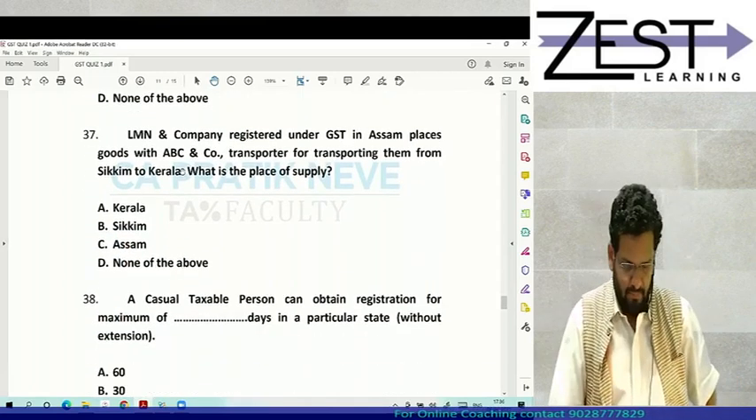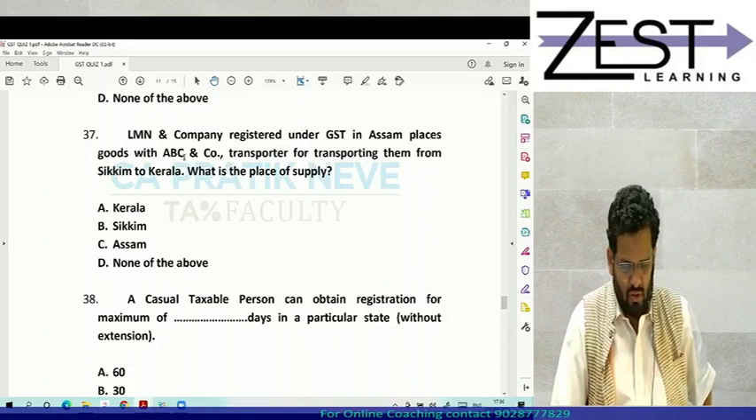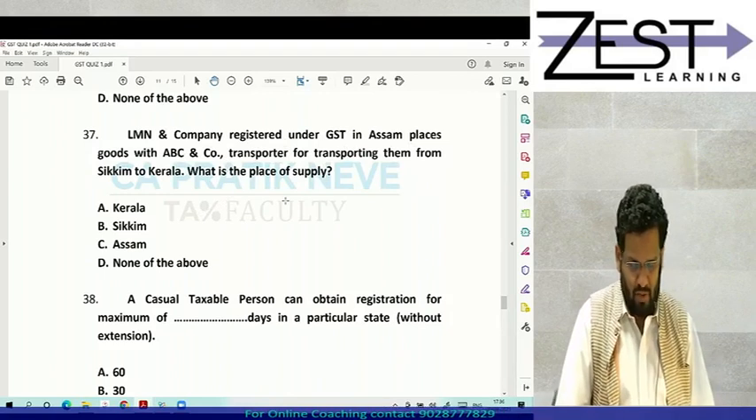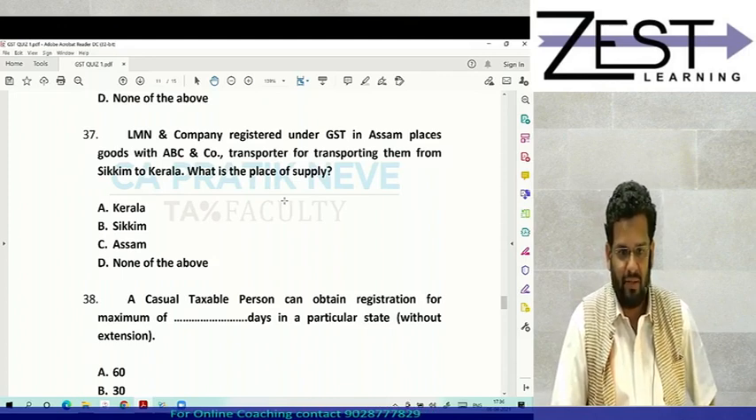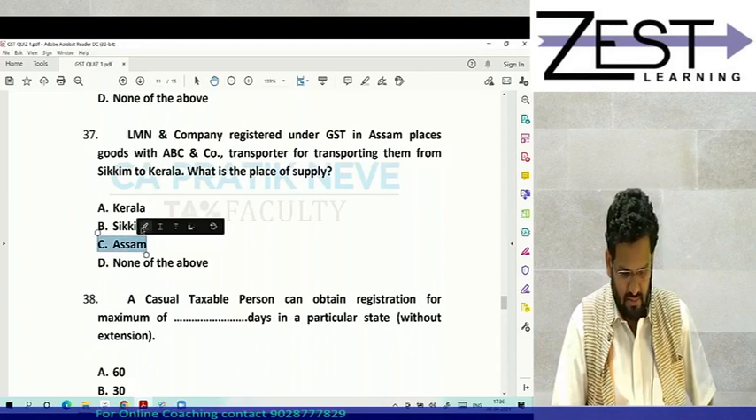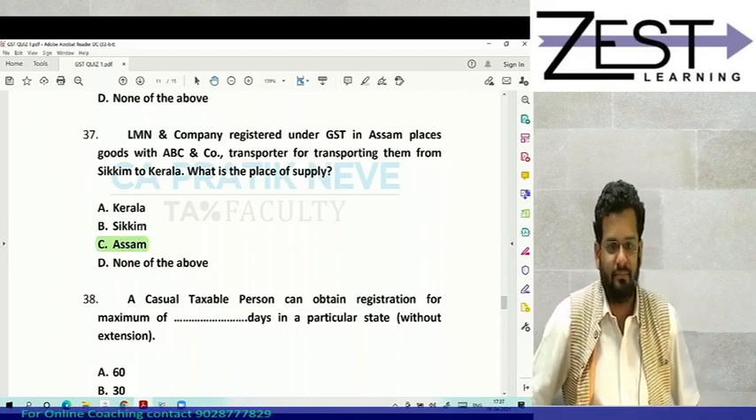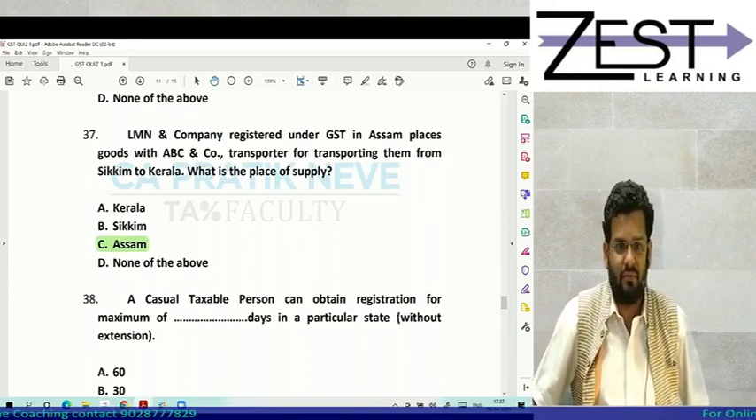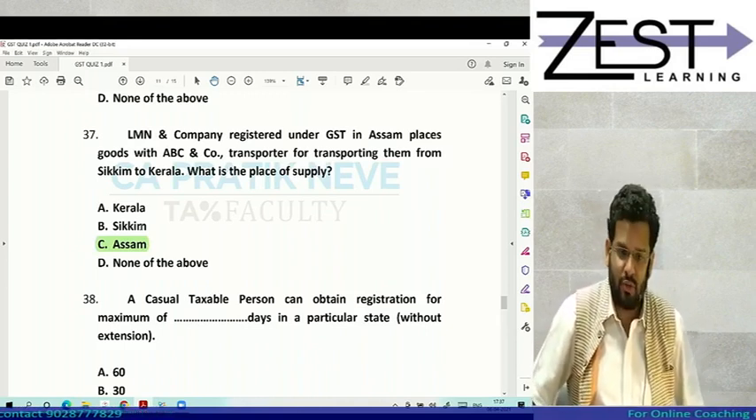Now next, LMN and company registered under GST in Assam places goods with ABC and company, a transporter, for transporting them from Sikkim to Kerala. What is the place of supply? Fantastic, Kirti, amazing. Answer is C, Assam. Why? Because this is section 12, subsection 8.